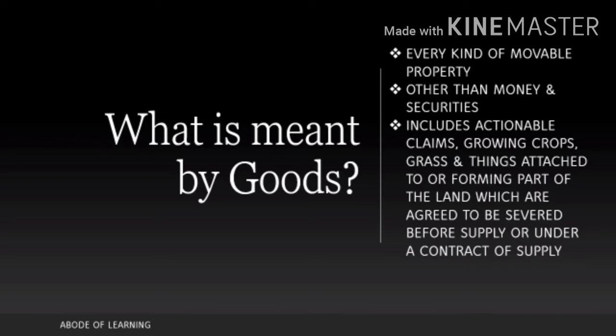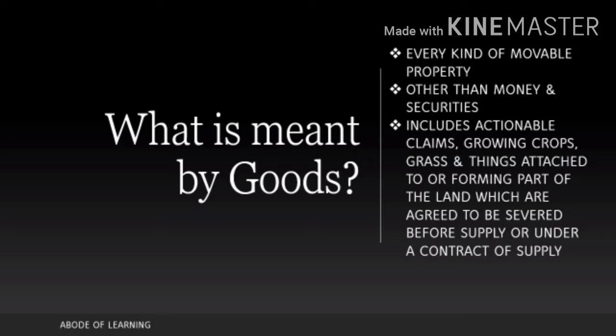Actionable claims under GST are of three types. Either they are lottery, betting or gambling. Anything other than these three won't be known as actionable claims under GST or supply of goods under GST. So it has to be either betting, gambling or lottery.